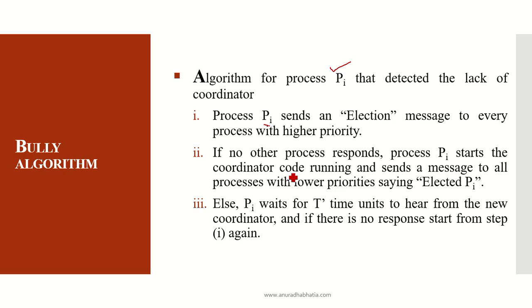That is, it starts to run and sends a message to all the processes with lower priority saying that it is now the coordinator. Else, PI waits for T time units to hear from the new coordinator. If there is no response, then this process repeats from step 1 again.